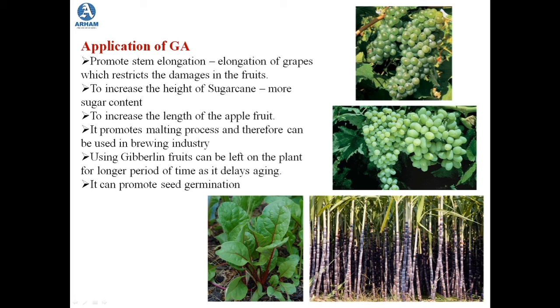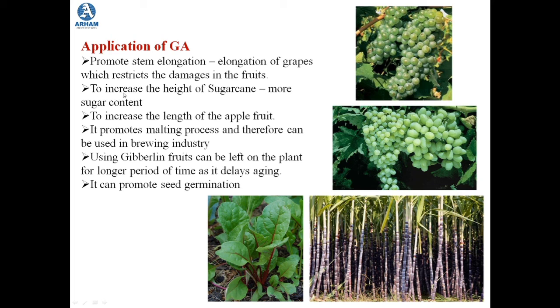If gibberellic acid is applied to the grape crop, elongation of the grape stem takes place, and this stops the damage to the fruit, because now they grow at a particular distance from each other. There is a certain gap between them that will not let the fruits be damaged. So this is one application, that it promotes stem elongation.